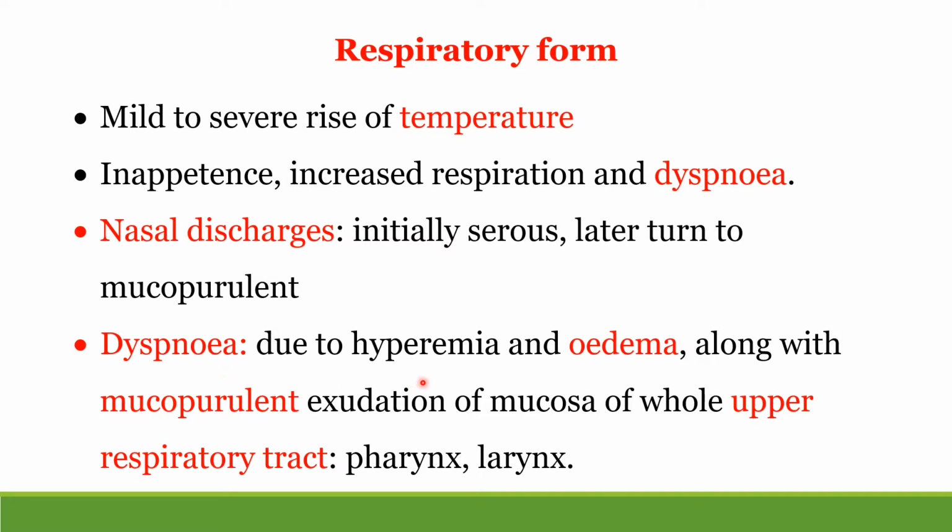So there is hyperemia and edema along with mucopurulent exudation of the mucosa of the whole upper respiratory tract, especially pharynx and larynx. Because of this partial obstruction, there is dyspnea. So dyspnea is the characteristic symptom of respiratory form of disease.